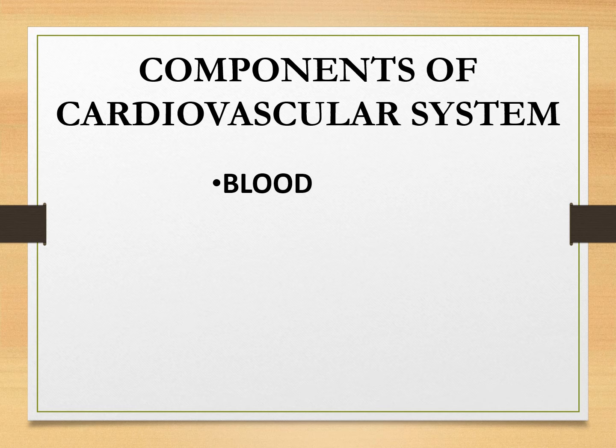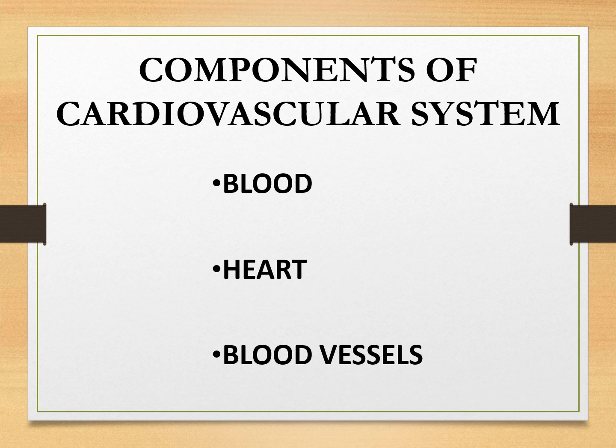कार्डियोवास्कुलर सिस्टम के तीन कंपोनेंट होते हैं. The first one is the blood, second one is the heart and third one is the blood vessels.